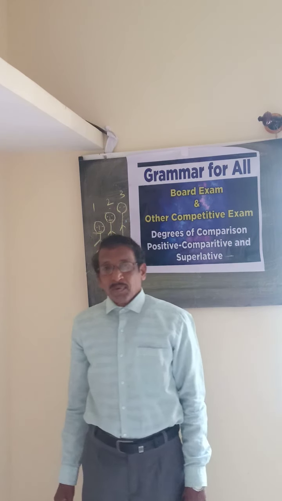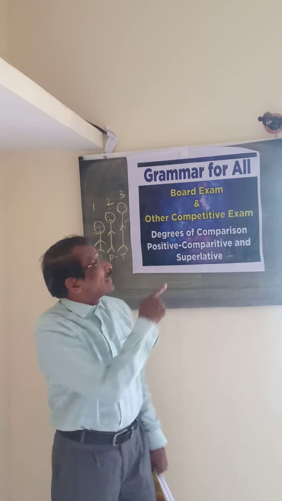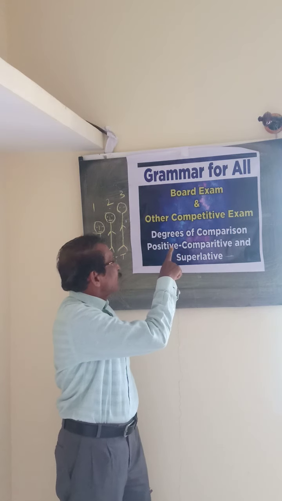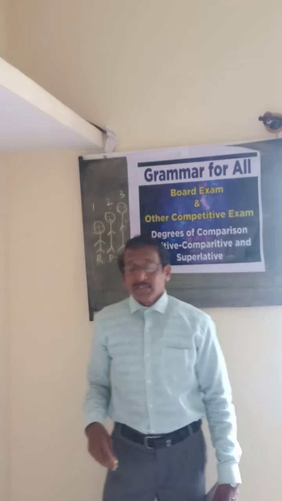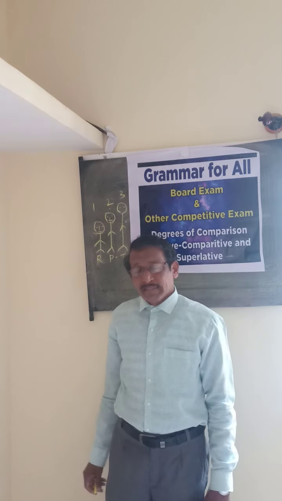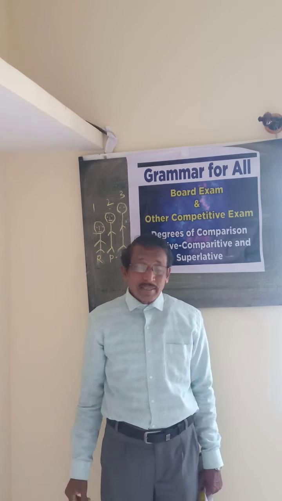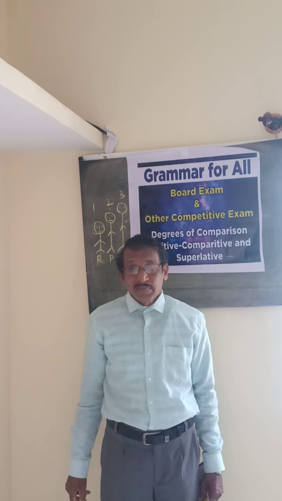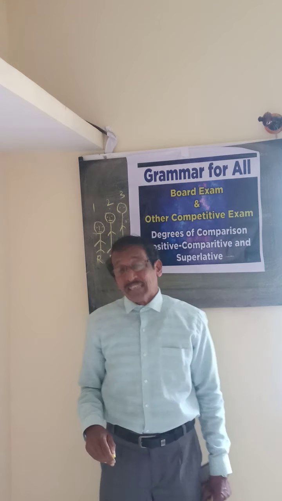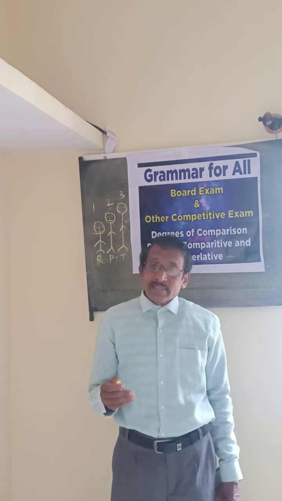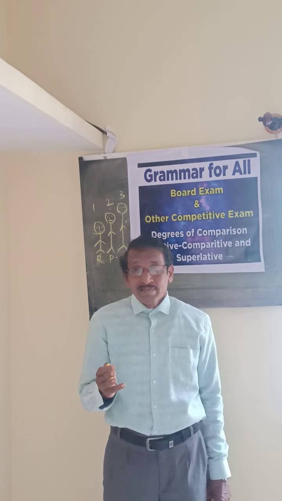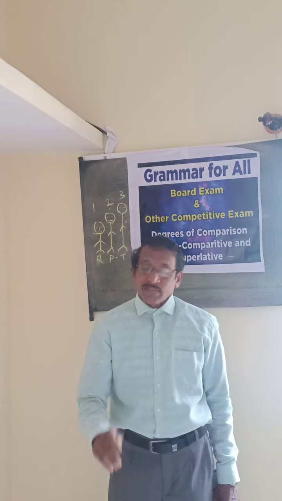Today I am going to explain the 3 degrees of comparison. That is, one is positive degree, second one comparative degree, and third superlative degree. Positive, comparative, and superlative. It is possible to change the degrees of comparison of an adjective or adverb in a sentence without changing the meaning of that sentence.